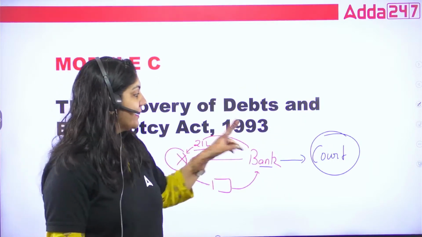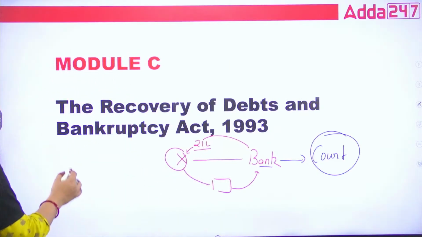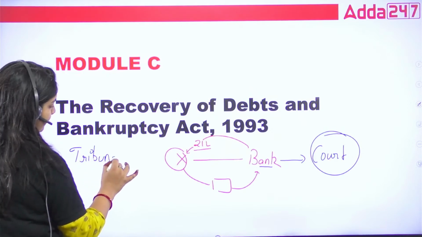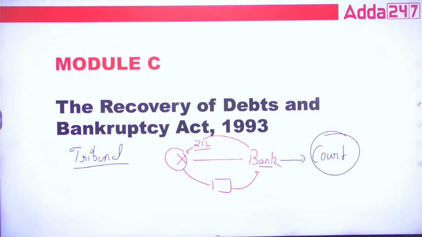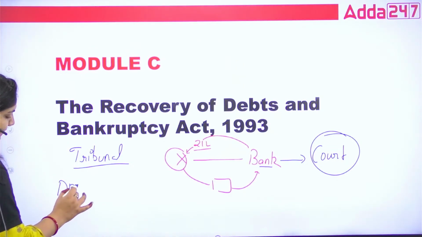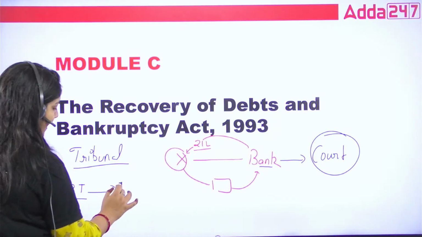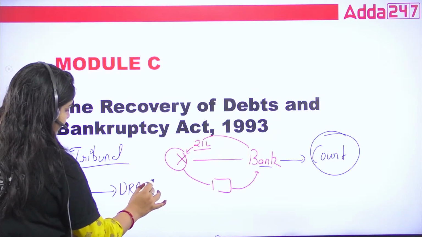That's why in 1993 this act was made, in which a special tribunal is created for debt recovery. That special tribunal is called the DRT, Debt Recovery Tribunal, and its appellate tribunal is the DRAT.